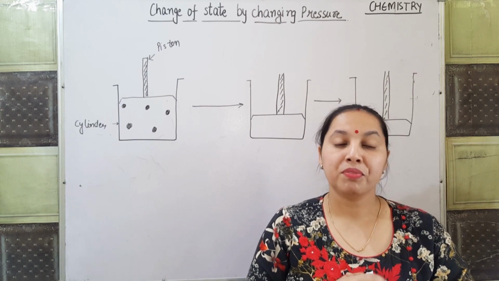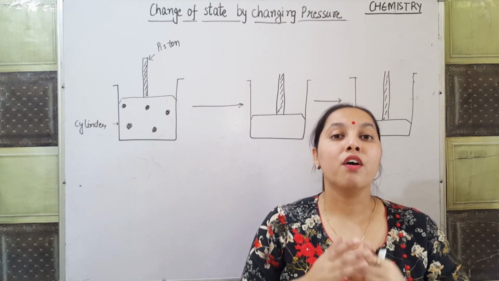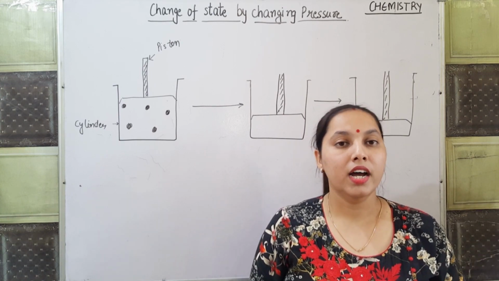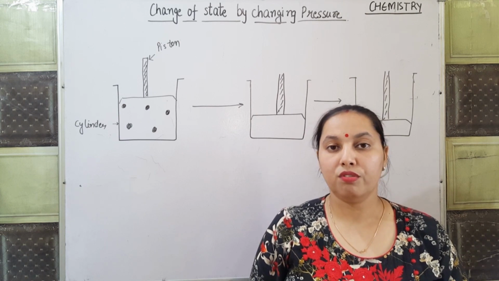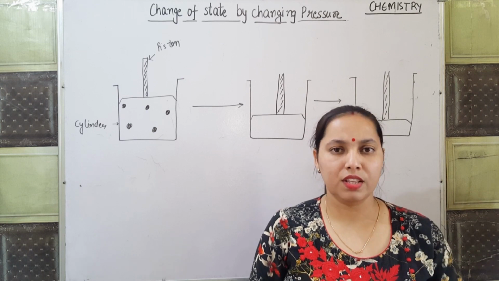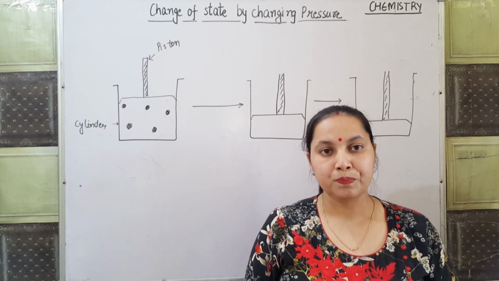to solids. In case of gases, intermolecular spaces are very large, the particles are very far from each other and the intermolecular forces of attraction are a little less. Little means they are very less because the particles are very far from each other.